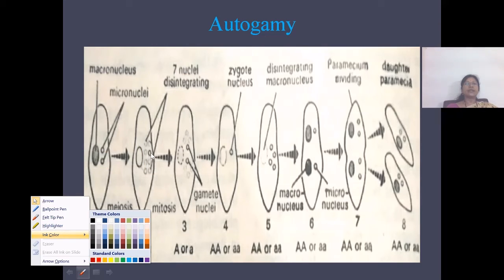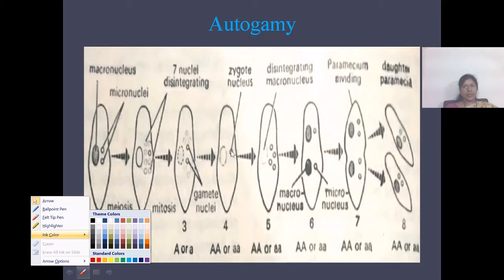The single remaining micronucleus will divide by mitosis and form two gamete nuclei. These two gamete nuclei enter a temporarily formed cytoplasmic cone near the mouth of this paramecium and unite together to form a zygote nucleus.